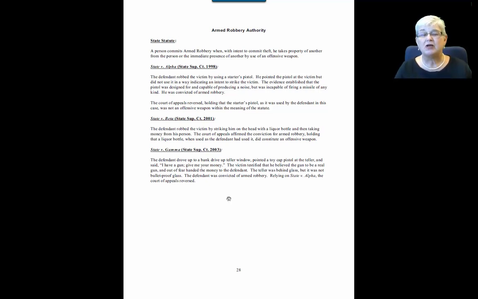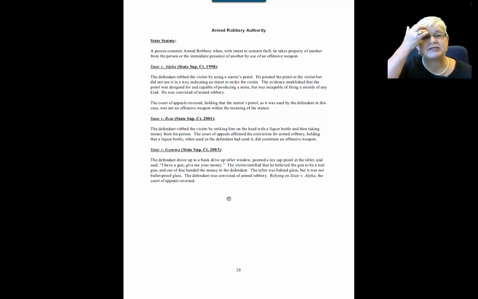So there are two things that we're doing here. The first one is that we're going to have to come up with a definition for offensive weapon, and we're going to do that through the process of inductive reasoning. Once we've come up with our articulation of the rule for offensive weapon, the next step, which we'll get into in Module 2, is to then apply that rule to our facts, and because the rule doesn't specifically address canes shaped like guns, we're going to have to reason by analogy. And again, we'll do the reasoning by analogy in Module 2, but I wanted you to see how those things fit together. So first the inductive reasoning, and then the deductive or analogical reasoning.